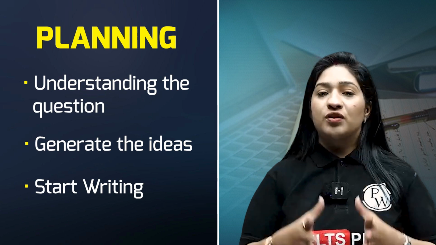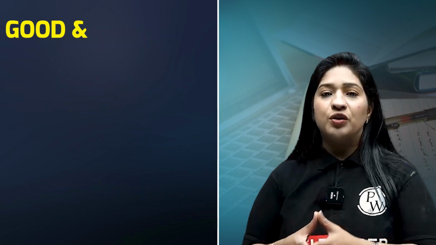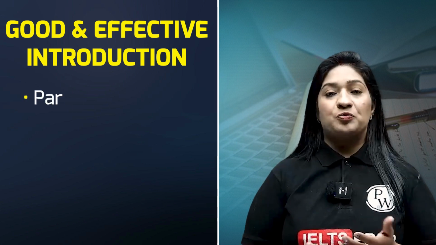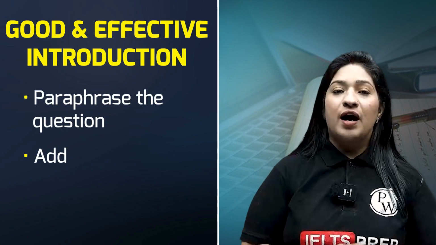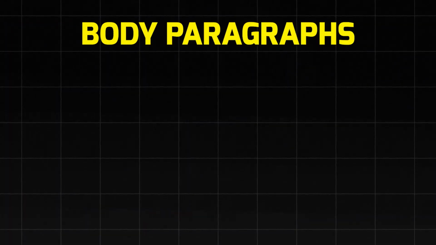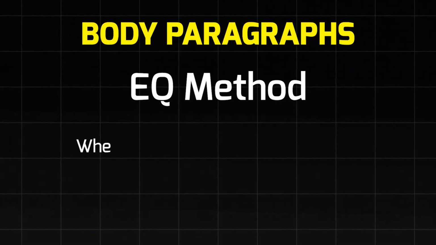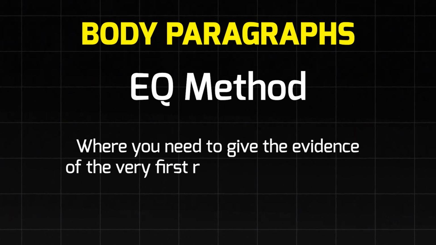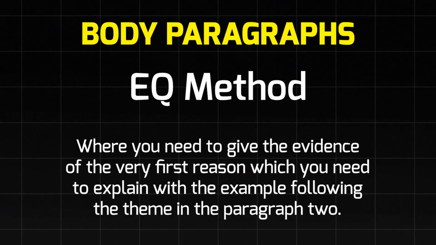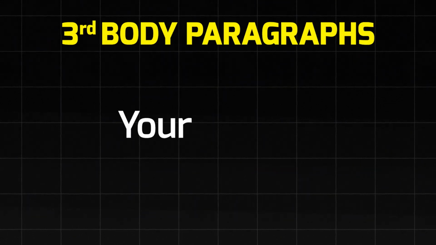So make sure when you are structuring your essay, you are starting with a good and effective introduction, where you need to follow some steps. For example, you need to paraphrase the question, you need to add your opinion and add your thesis. Whereas the body paragraph will ask you to follow the E-cube method, where you need to give the evidence of the very first reason, which you need to explain with the example, following the same in paragraph 2. And of course, the third paragraph will talk about your opinion.